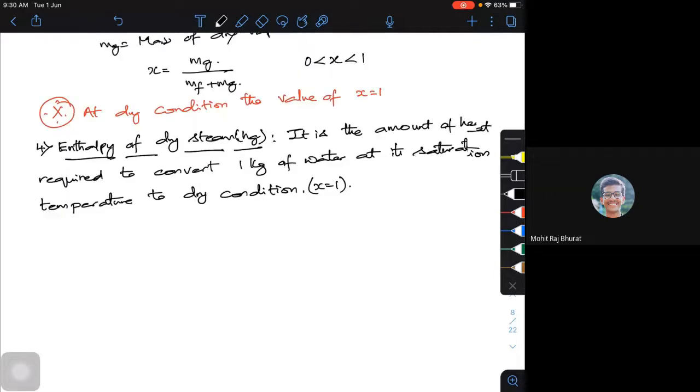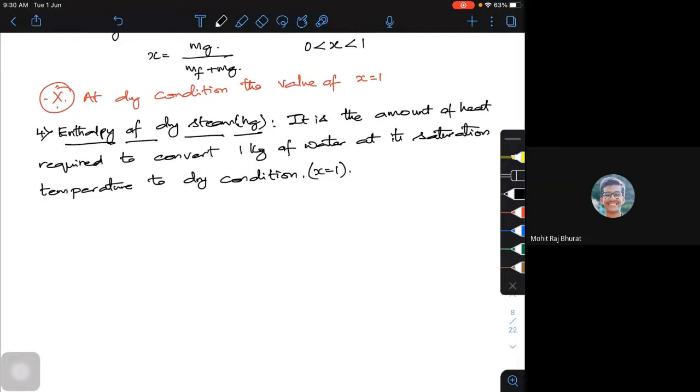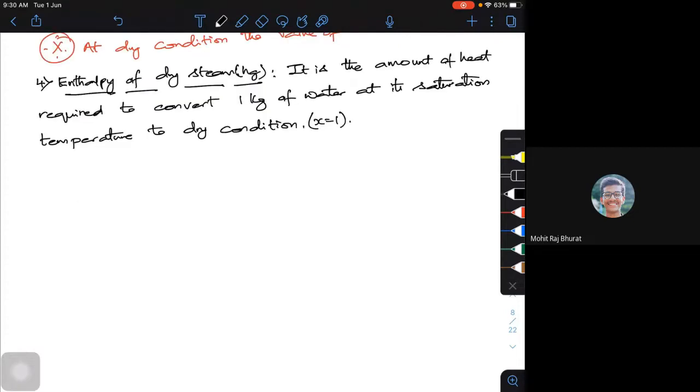Next, enthalpy of superheat, the last definition. It is also called, maybe I define it by H sup. At any given point, if you want to find its superheated value, it will be Hg plus H sup.